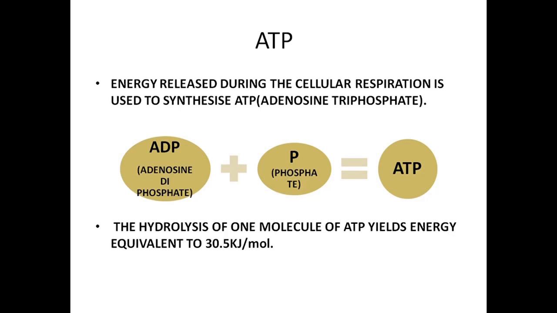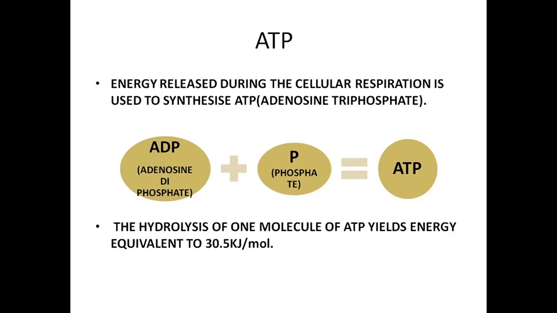When adenosine diphosphate, which has just two phosphates, combines with one more phosphate, we get ATP, adenosine triphosphate. It's also given in the textbook, where this respiration part comes. It comes in a box, so I thought you might just ignore that box, so I thought of putting that here.